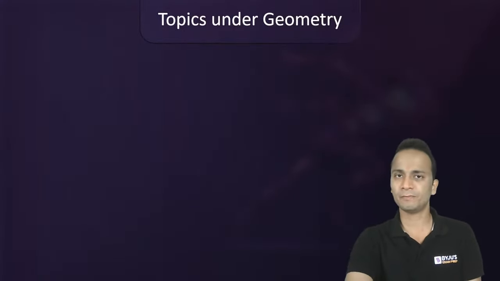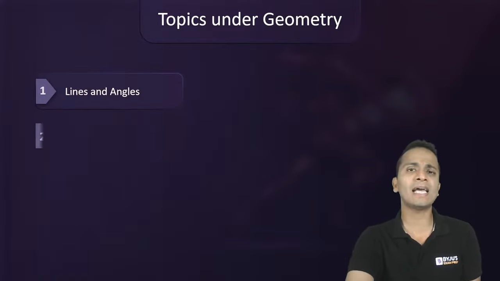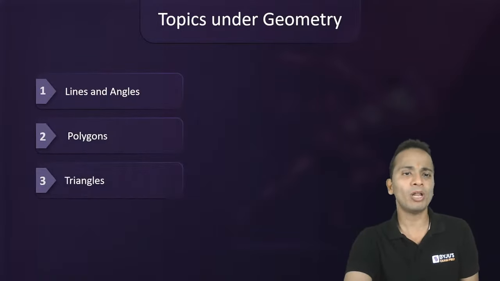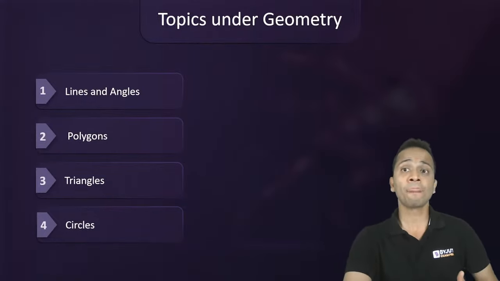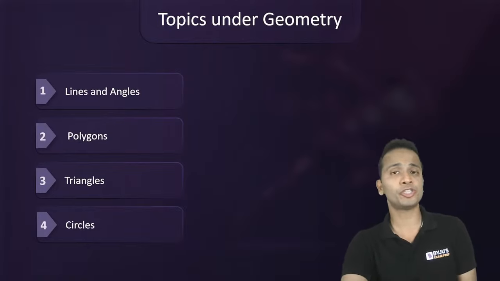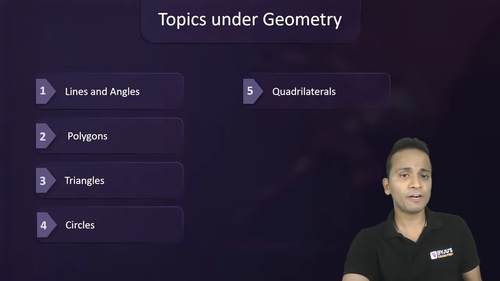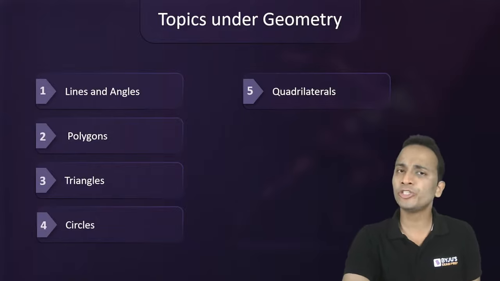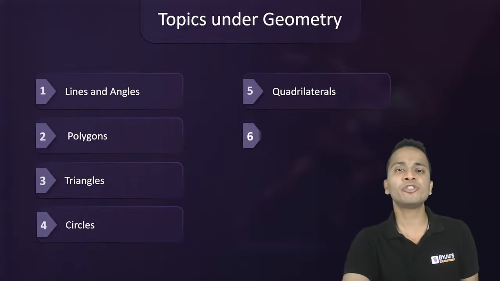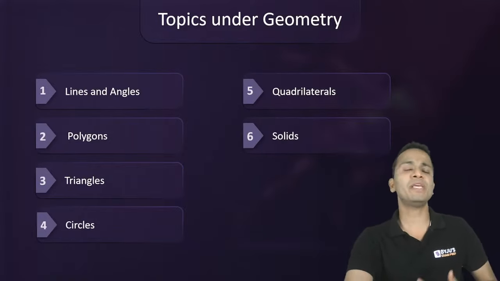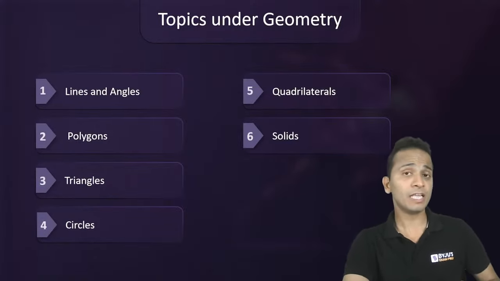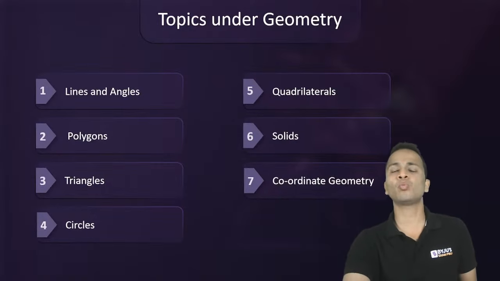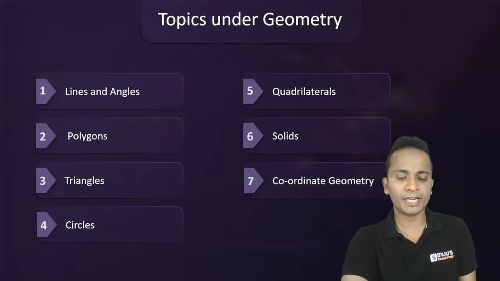What areas and topics are under geometry? Let us make it clear. Starting from lines, angles, triangles, polygons, and circles, these are some of the most important areas under geometry, from which there is a higher probability of questions appearing in your examination. Further, you may find questions on quadrilaterals, and on mensuration, which may be 2-dimensional or 3-dimensional geometry. After this, you may have 1 or 2 questions coming from coordinate geometry as well.